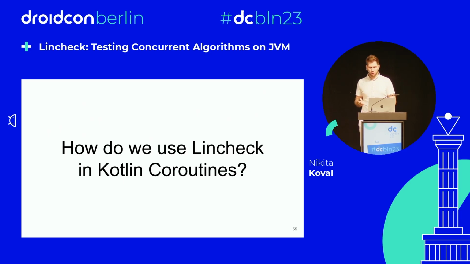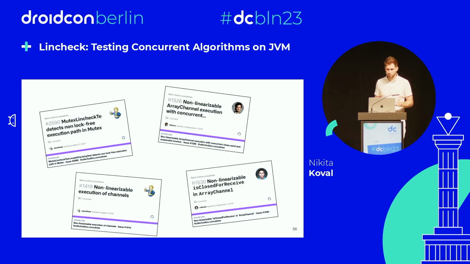I told you that we built Lincheck for testing kotlinx.coroutines internals. And how do we use it in kotlinx.coroutines? Actually, after we started using it, we found a lot of bugs. We have found a lot of bugs in our mutex and our channels, and now all of them are fixed. We actually have new channels, we have new mutex, and we don't have new bugs. Because these bugs were fixed, and a lot of bugs will never happen.